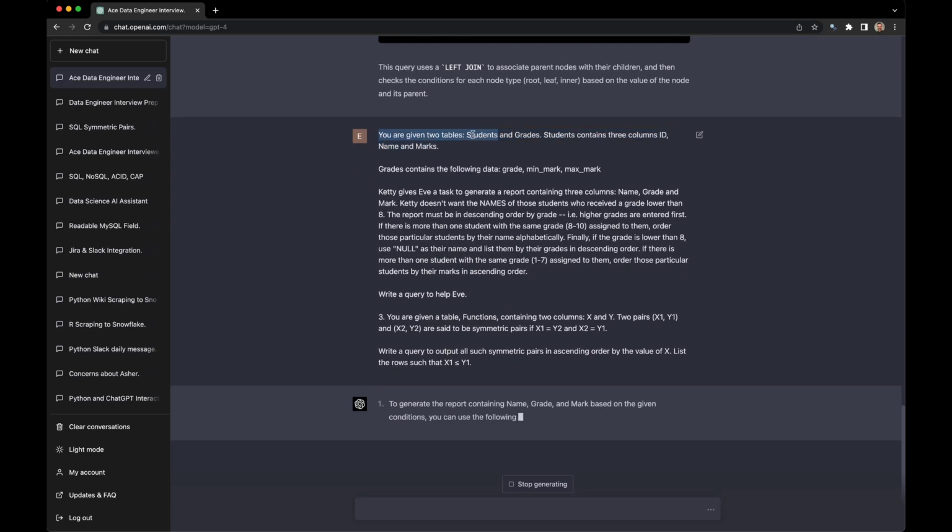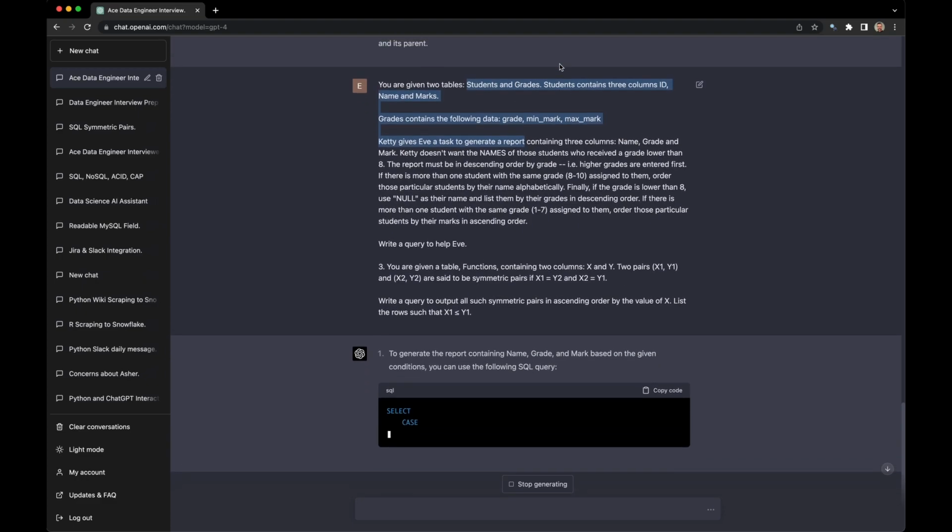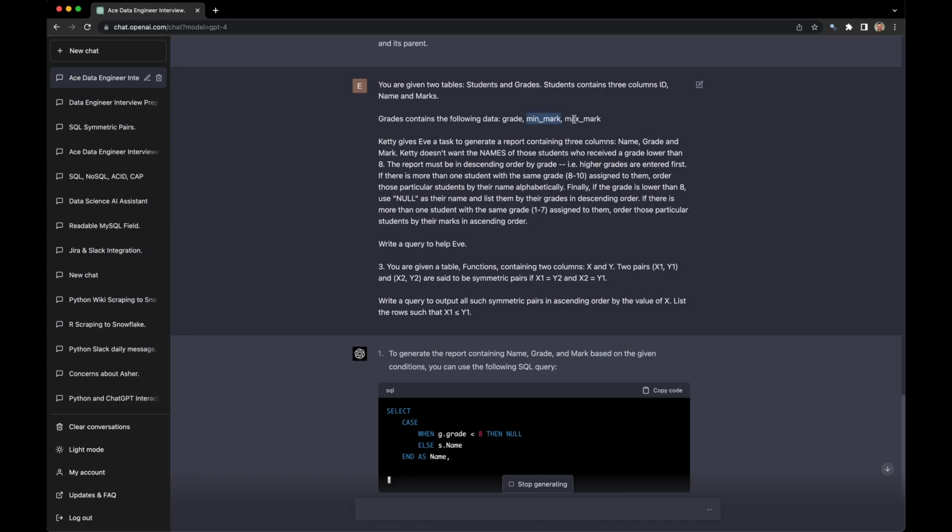You're given two tables, students and grades. Students contain three columns, ID, names, and marks. Grades contain grade, min mark, and max mark. Katie gives Eve a task to generate a report containing three columns, name, grade, and mark. Katie doesn't want the names of the students who received a grade lower than 8. The report must be in descending order by grade, i.e. higher grades are entered first. If there's more than one student of the same grade assigned to them, order these particular students by their name.